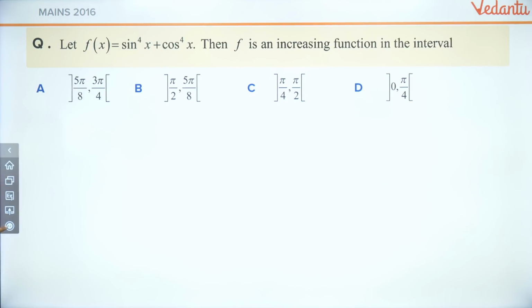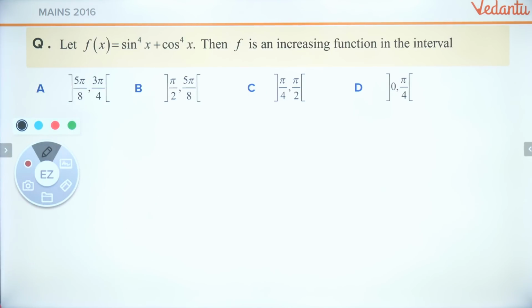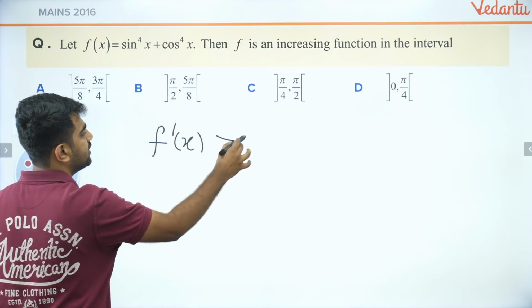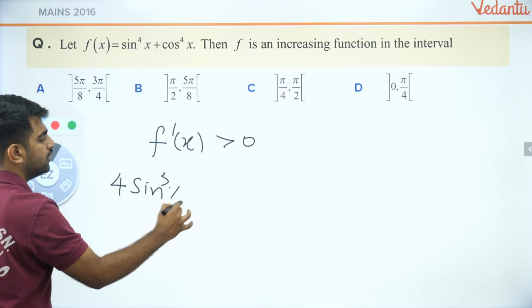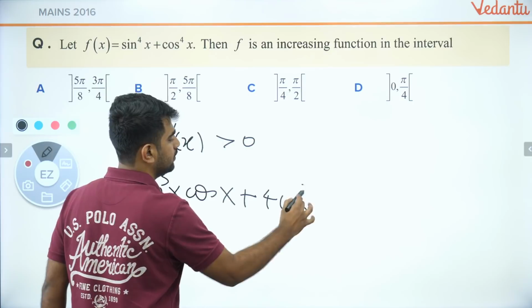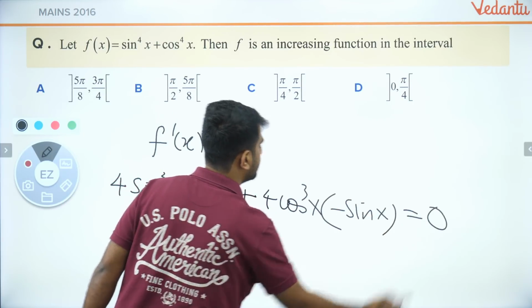What do you have to do here? Let me give you some hint. You just have to show that it's an increasing function. That means your f dash of x should be greater than 0. What is your f dash of x? It is 4 sine cube x cos x plus 4 cos cube x into minus sine x. That is equal to 0.